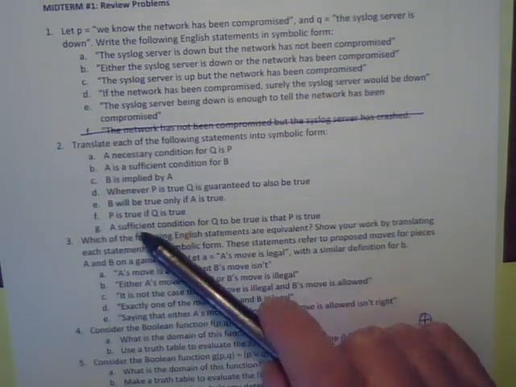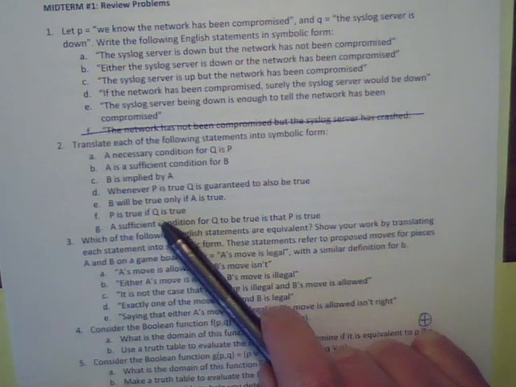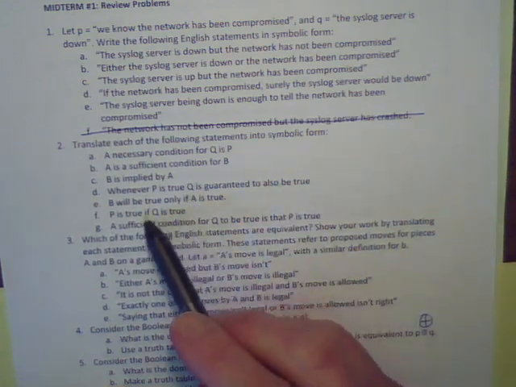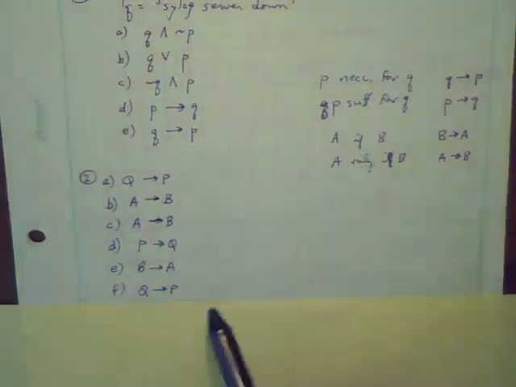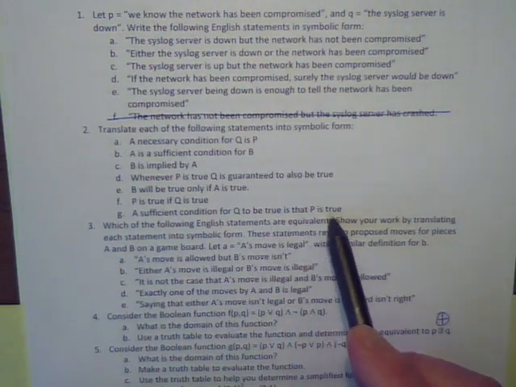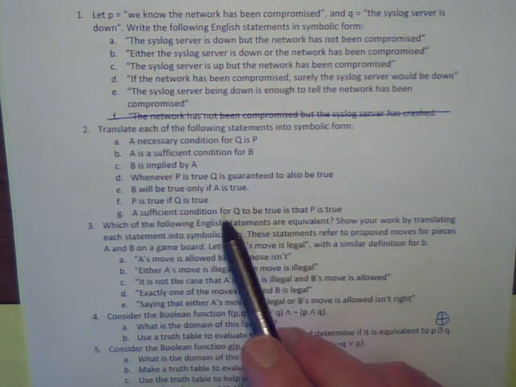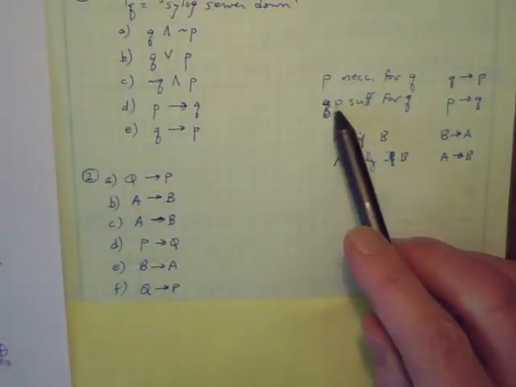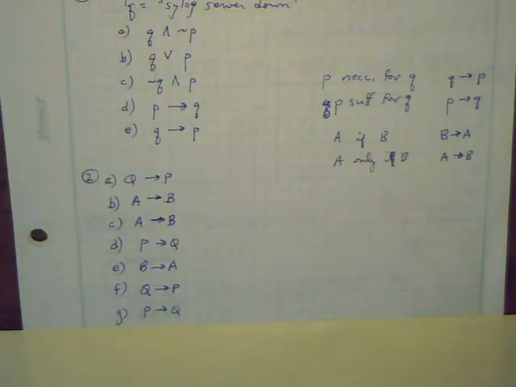Part F, P is true if Q is true. Here, this is an if Q, then P. Notice the difference between these: one has an only if, and the other has an if. When the if is by itself, that is the if part of the if-then statement. So this is if Q, then P for part F. Finally, for part G, a sufficient condition for Q to be true is that P is true. In other words, P is sufficient for Q, and P sufficient for Q means if P, then Q. Okay, so there's problems 1 and 2.